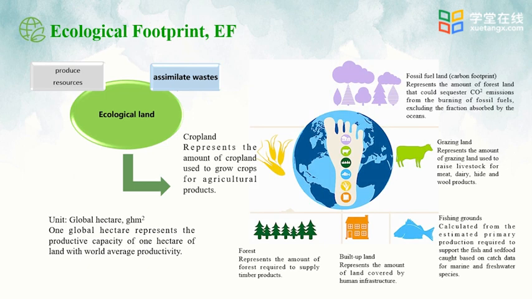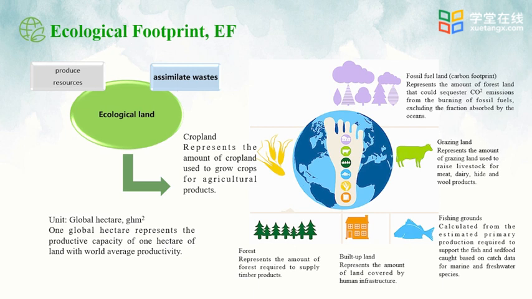The first one is fossil fuel land, also known as carbon footprint. When calculating CO2 emissions from activities of production and life, excluding the fraction absorbed by the oceans, it represents the amount of forest land that could sequester the CO2. The second one is grazing land. What does it supply to us? It represents the amount of grazing land used to raise livestock for meat, dairy, hide, and wool products. For example, if we want to eat meat and drink milk, then we should have grazing land to raise livestock.